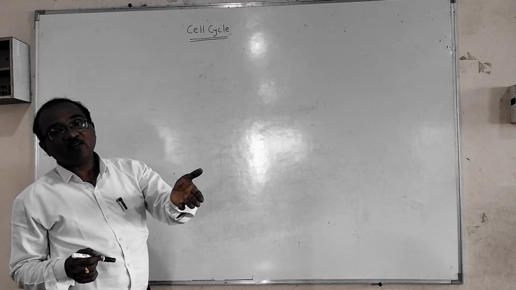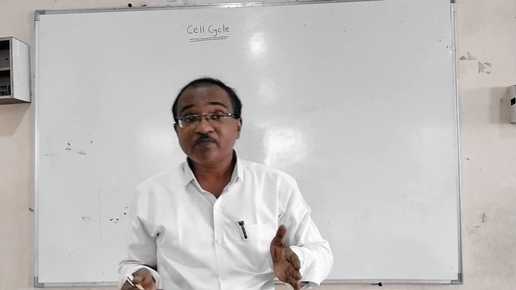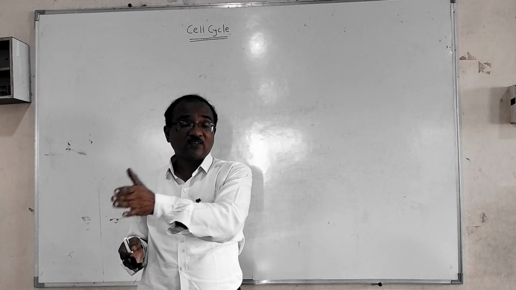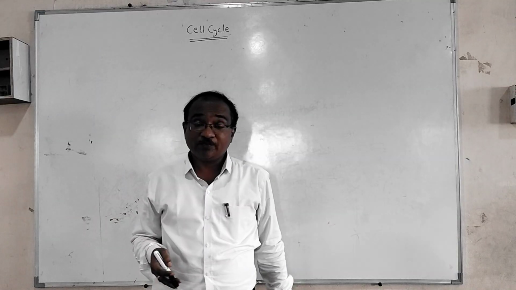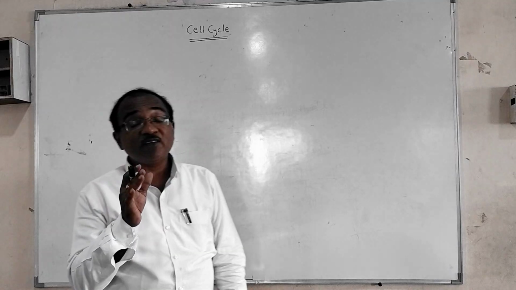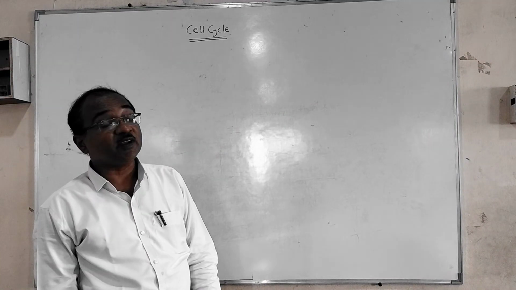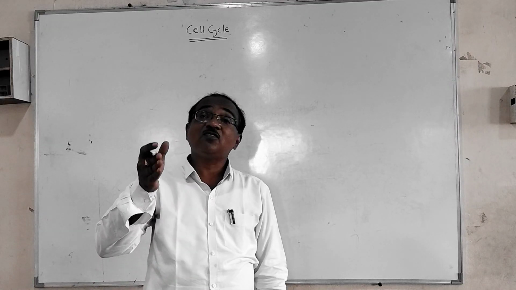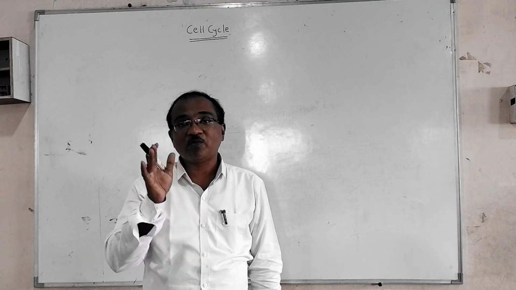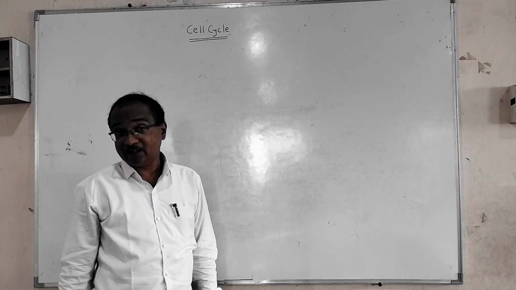So, biology is the subject, as you know, related to the living organism. The study of the living organism is the branch of science that is called biology. Living organisms have some properties, and one important property is that they are made up of cells. So the presence of cellular organization is the main character of the living organism.